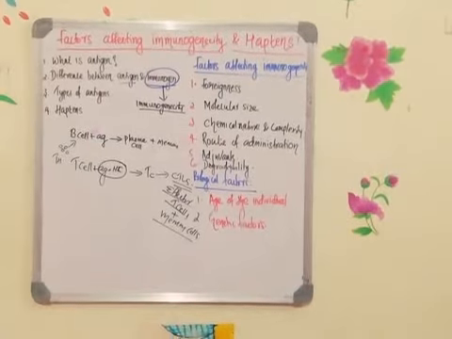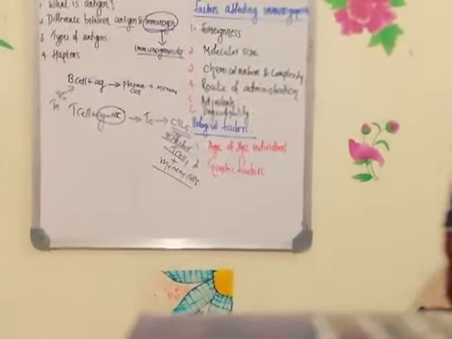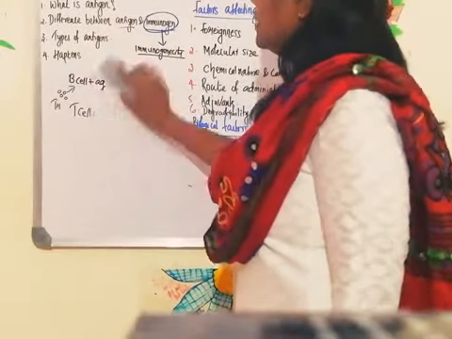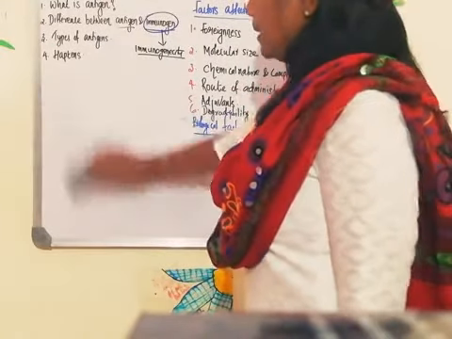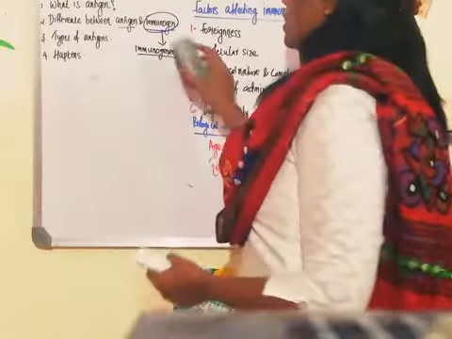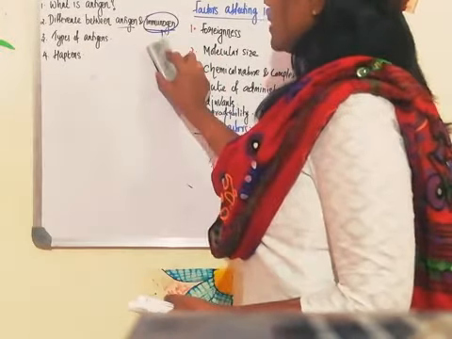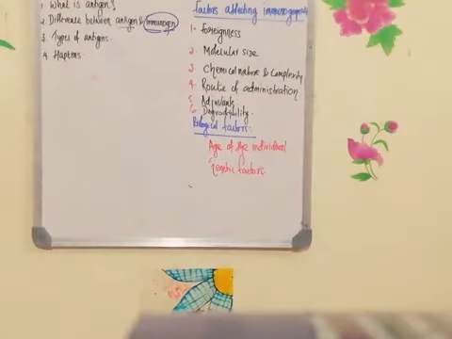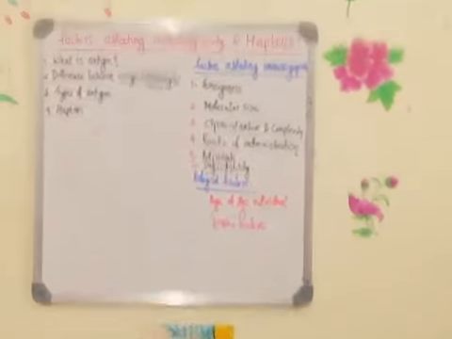Now we are going to see the different types of antigens. You know the different types of antigens, because we already discussed them under antigen processing and presentation. The types of antigens are: one is known as exogenous antigen, another is endogenous antigen, and the third is the autoantigens. You have to remember that there are three different types of antigens. What are they? One is